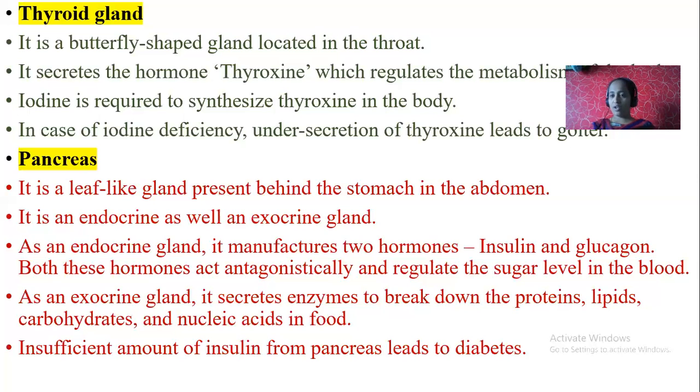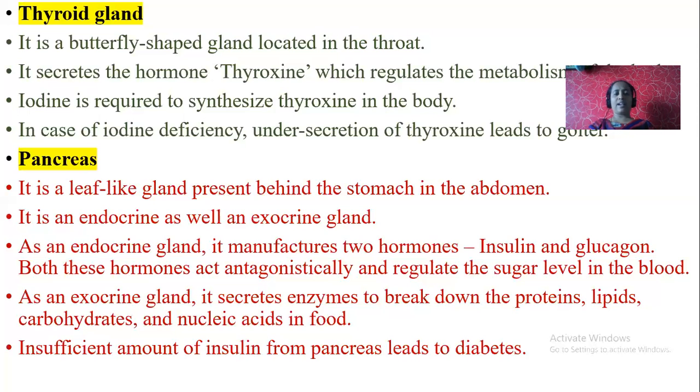What about glucagon? It does the opposite. Whenever your blood sugar level is reduced, there is a requirement of glucose. At that time, the reserved food material glycogen is converted into glucose by the glucagon hormone. This is how insulin and glucagon regulate the sugar level in the blood.